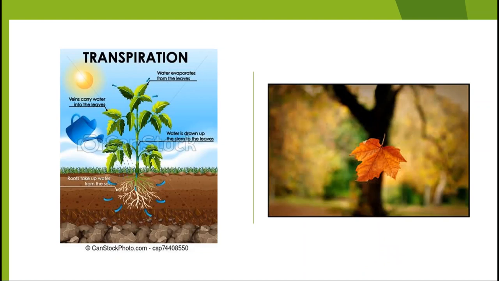Not only by guttation, plants also eliminate excess water through a process called transpiration. By the process of evaporation, plants eliminate the excess water present in them. If you observe the diagram, due to the sun's heat and light, the excess water absorbed by the roots is eliminated through the leaves by a process called transpiration.